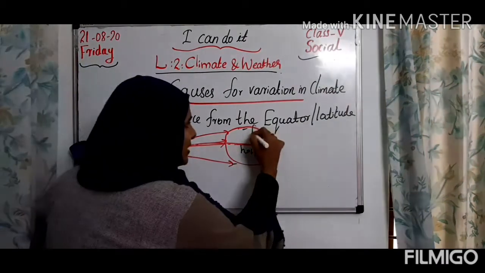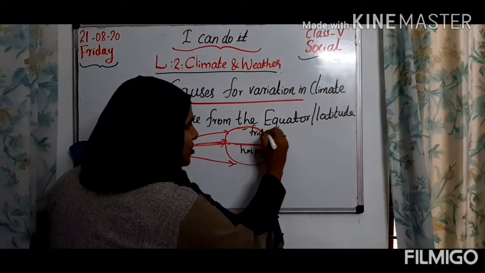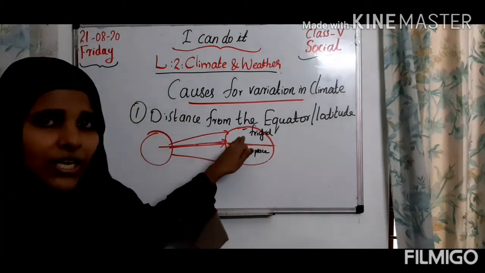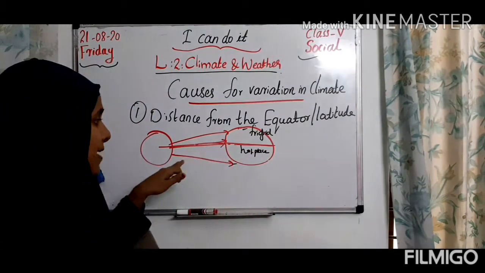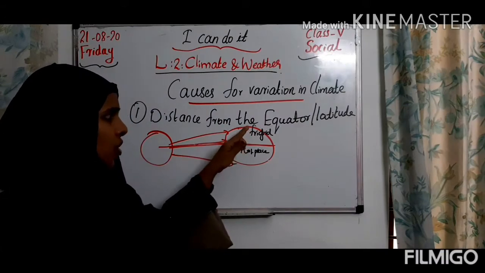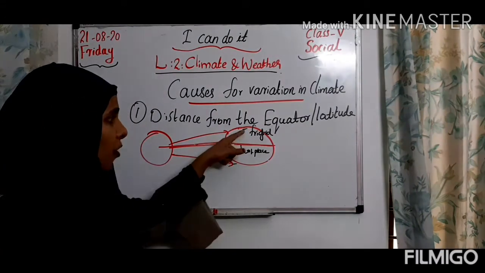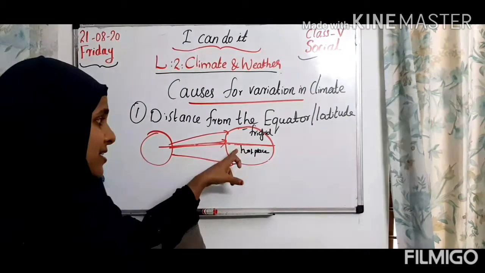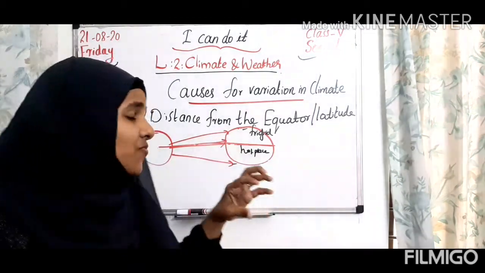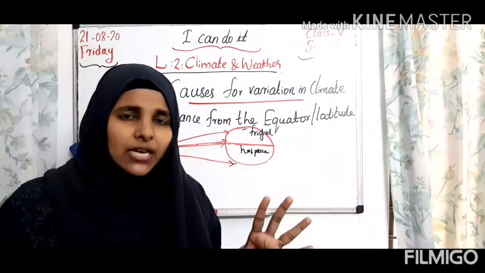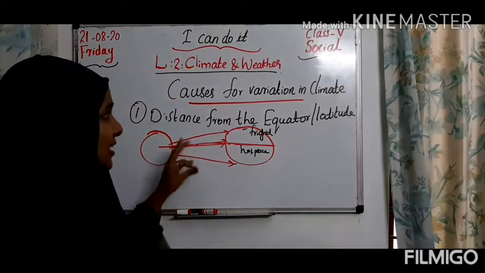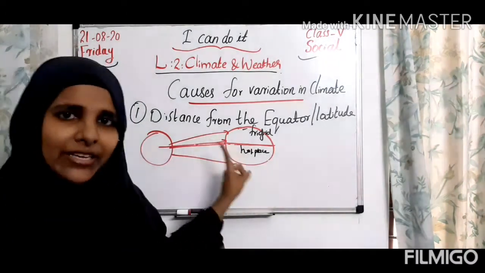You know the frigid zone. This is the frigid zone. Is it, children? That frigid zone is a very cold place. Places near the frigid zone or places near the pole region are very cold, but places near the equator are very hot. Okay, so the climate is affected by distance from the equator, or latitude also.